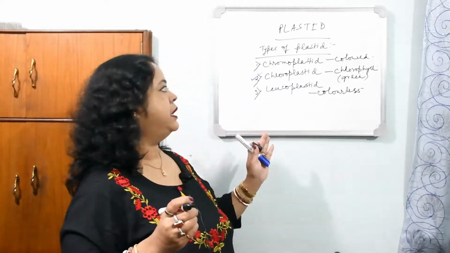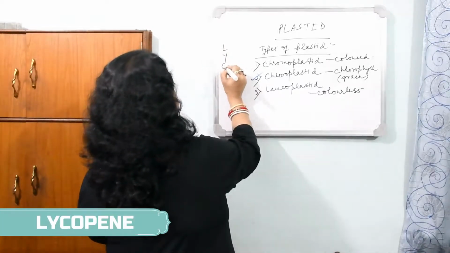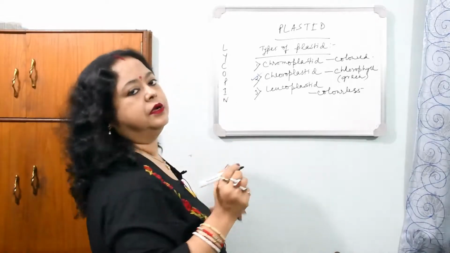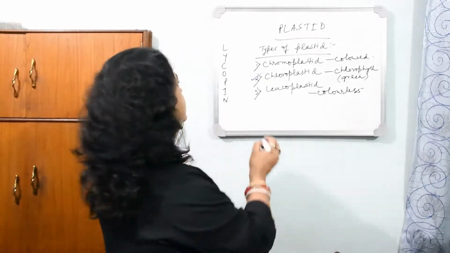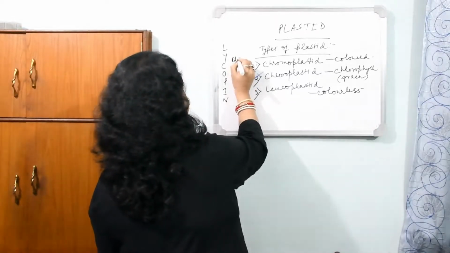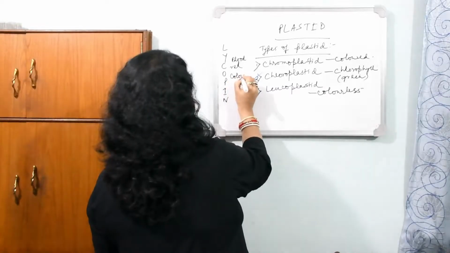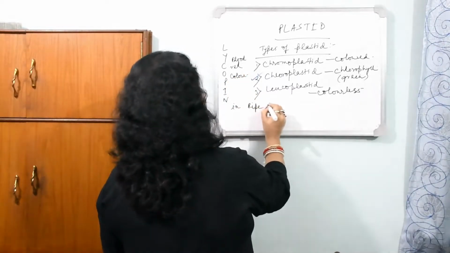And another information for the competitive exams: in chromoplastid a special type of pigment is known as lycopene. Lycopene gives blood red color to ripe tomato and ripe chili.